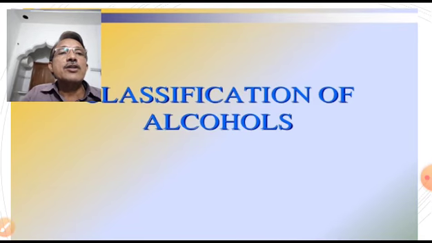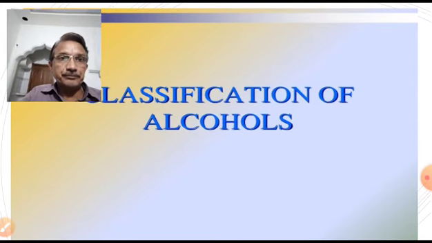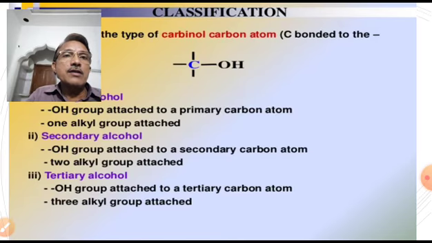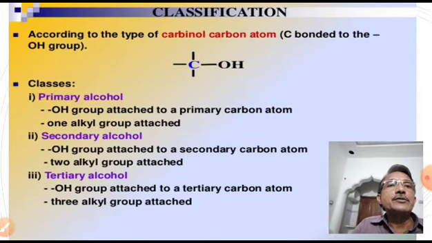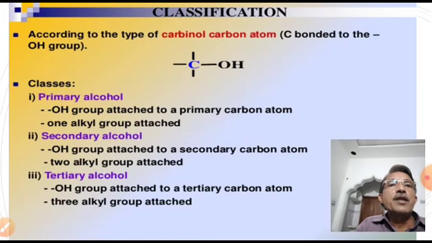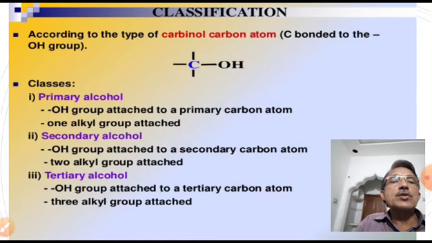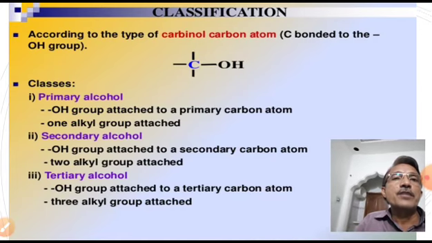Now, classification of alcohols. Monohydric alcohols are classified into three types. Monohydric alcohols means those alcohols which contain only one OH group.